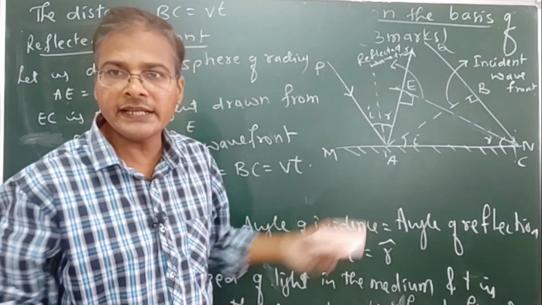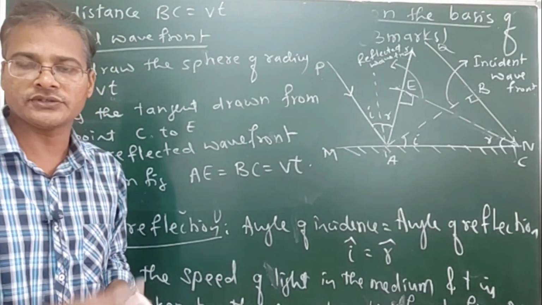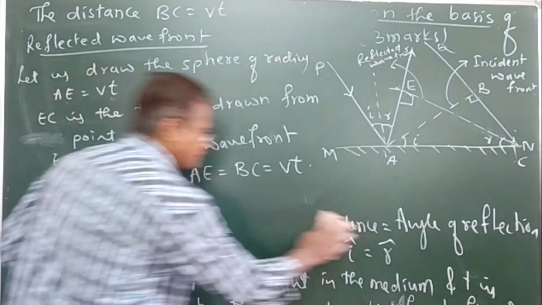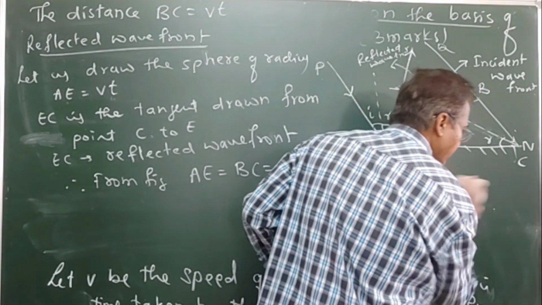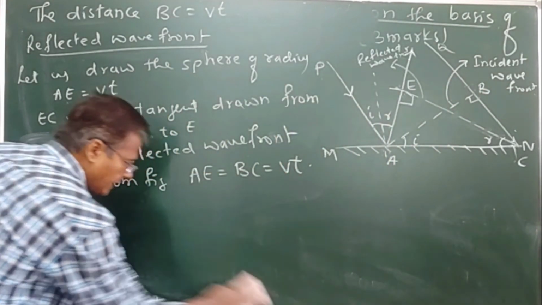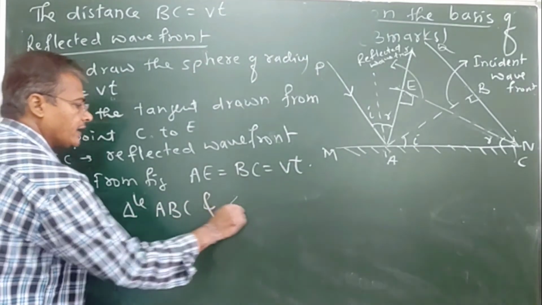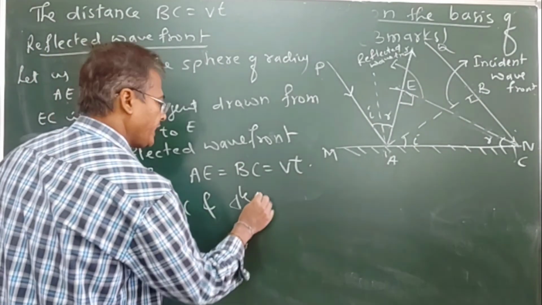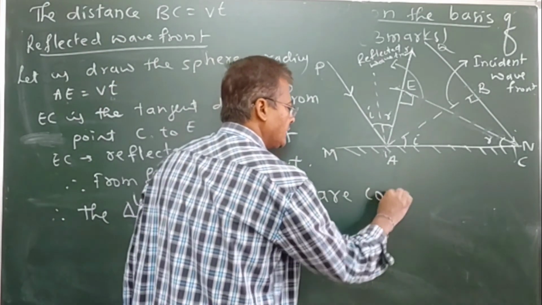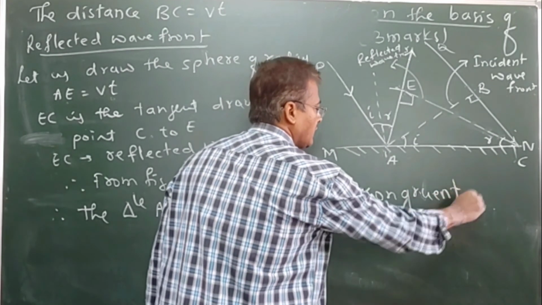By seeing that, these two triangles are congruent. Congruent means that the angles and sides are all similar.